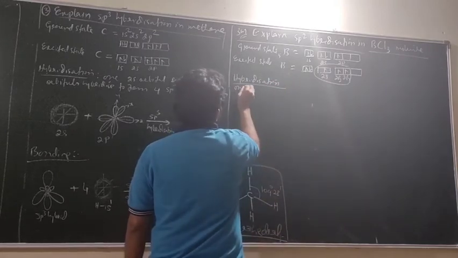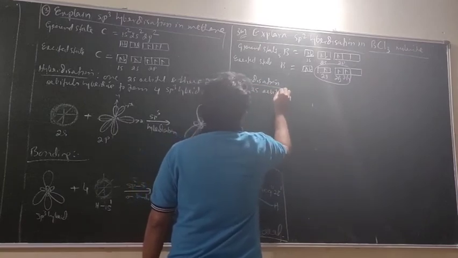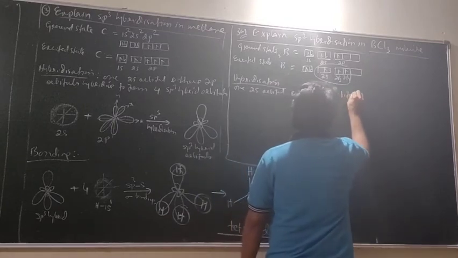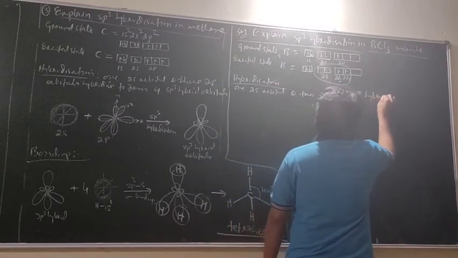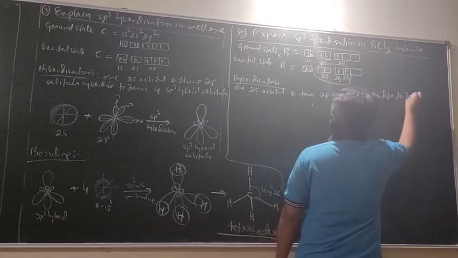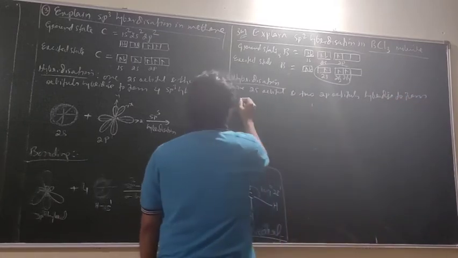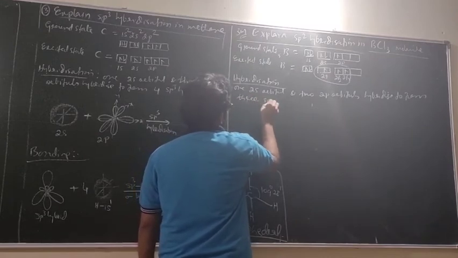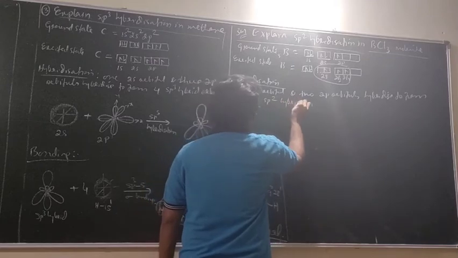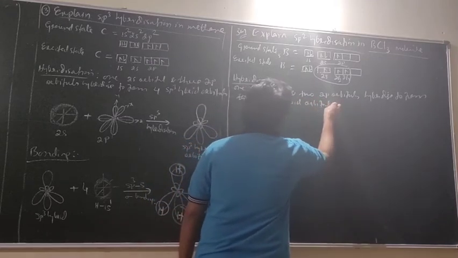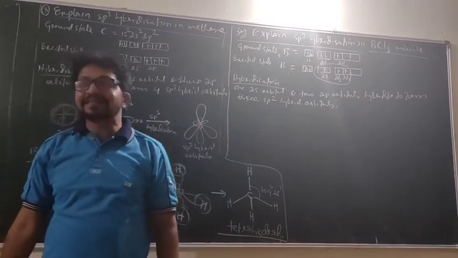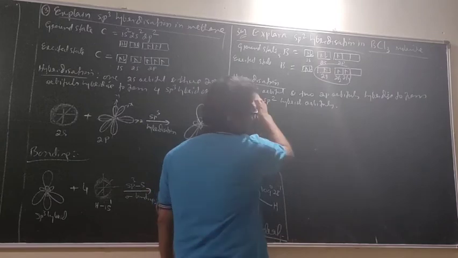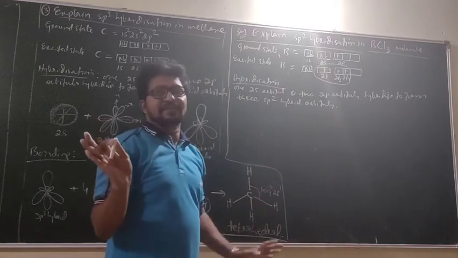sp2. One 2s orbital and 2 2p orbitals. Correct? Hybridize to form how many? Correct, 3 sp2 hybrid orbitals, and they are identical. They are identical, yes or no? Yes. 2s and 2p are not identical, but hybrid orbitals are identical.